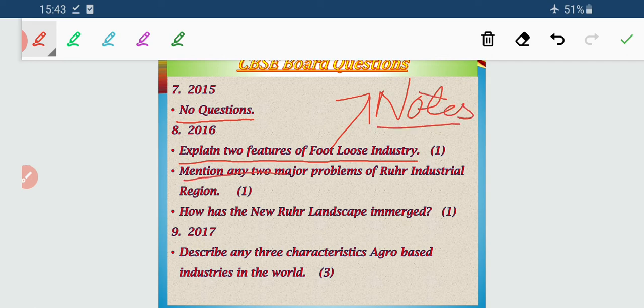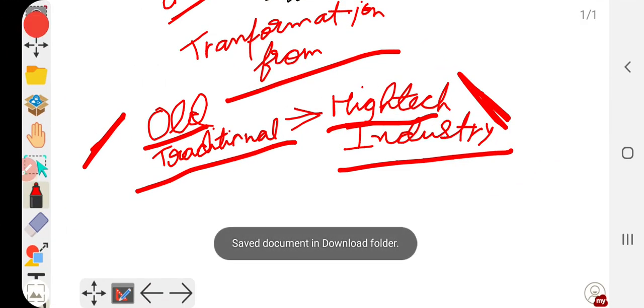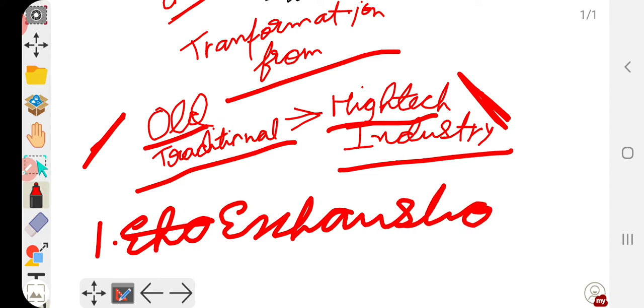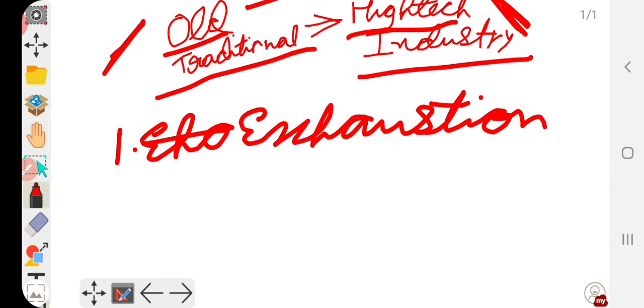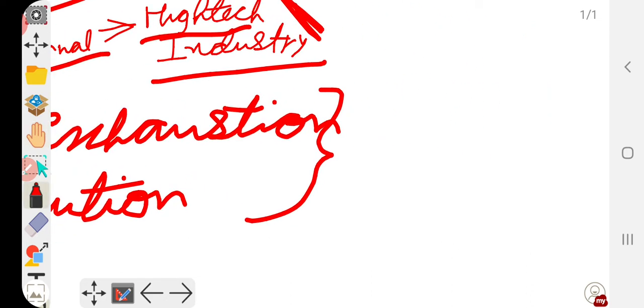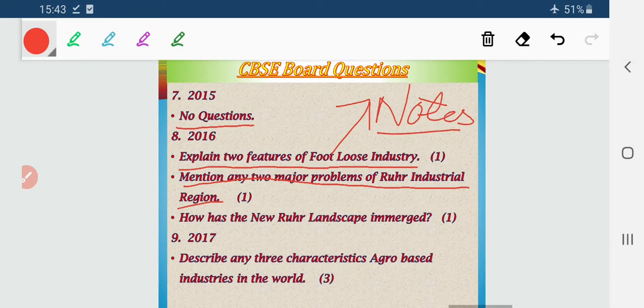Mention any two major problems of new rural industrial region. Now problems of rural industrial region: first is exhaustion of the resources, and secondly environmental pollution is the second problem. Exhaustion of resources and environmental pollution, these are the two basic problems of the rural industrial region. Now move to the next question of 2017.